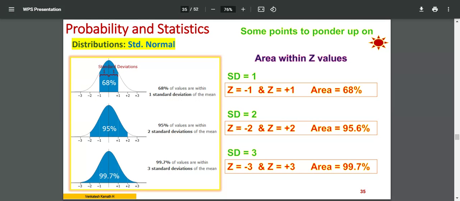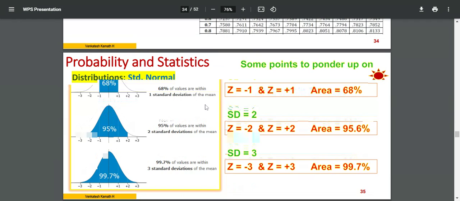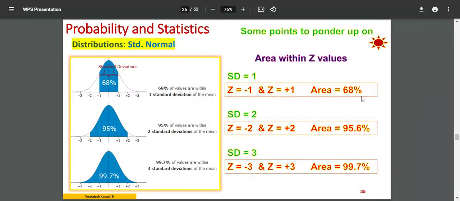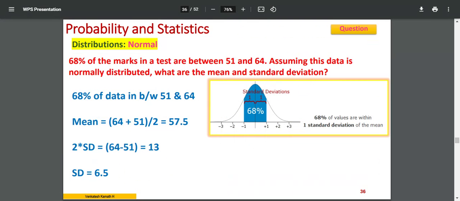I had to see plus 1 and minus 1, two values. I don't have the value exactly here. For example, let me say this is the minus 1 value, and here you get the plus 1 value somewhere here, right? So that plus 1 value and minus 1 value, you have to take the difference between the two. That will be exactly equal to 68% or 0.68. Okay, 0.68, you get it. Fine, so let's go ahead.